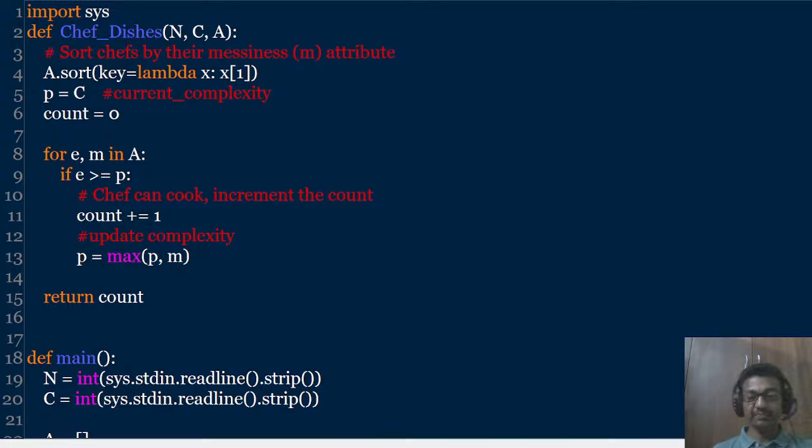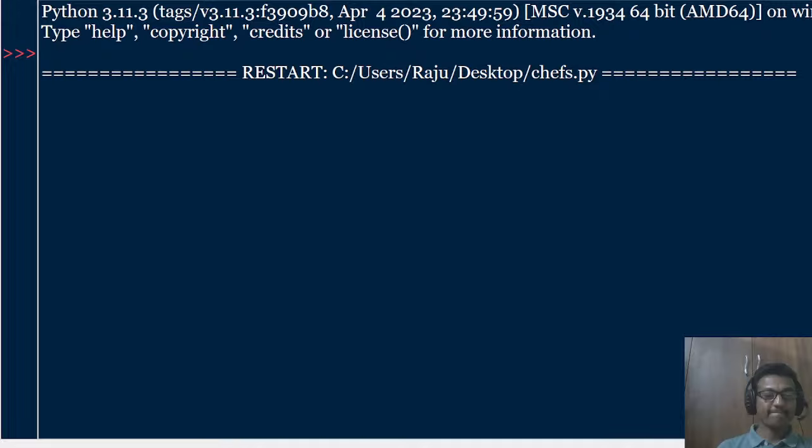Let us copy the input and output. Then how to run this in IDLE? There is a run button here. Click on run module. Then it takes you to the command prompt, where you should supply the input. Here you need to enter your input. So let us copy our input one by one.